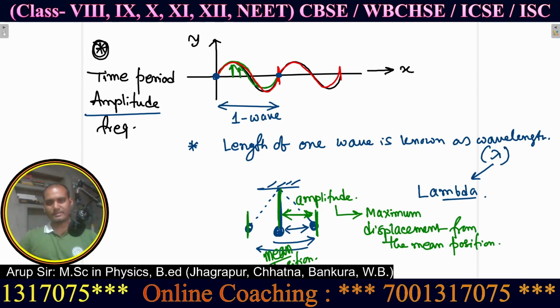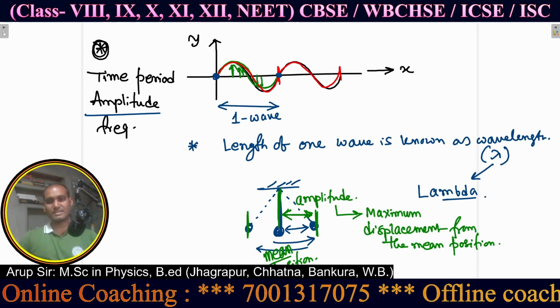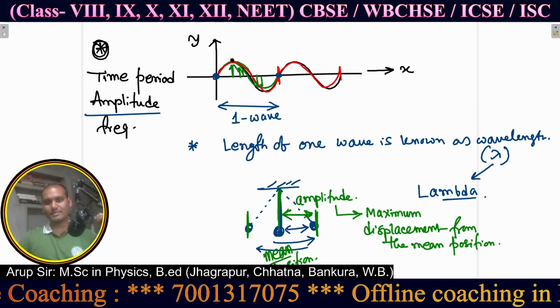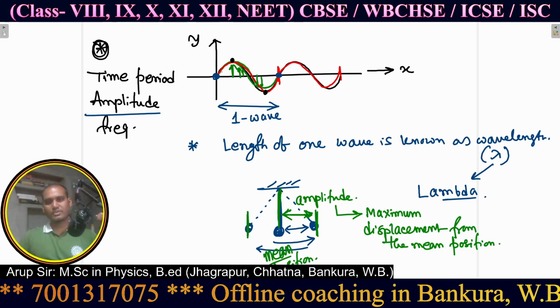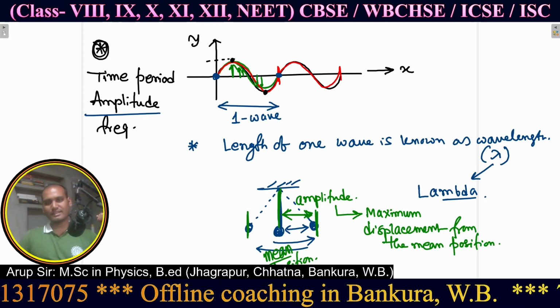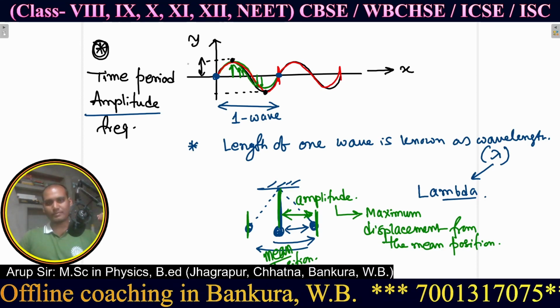All of this is vibration, and this vibration can go maximum up to this limit, so this range is known as amplitude.